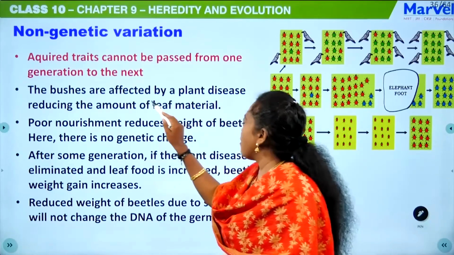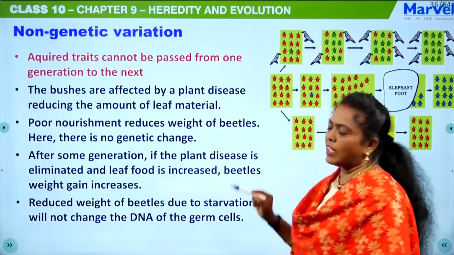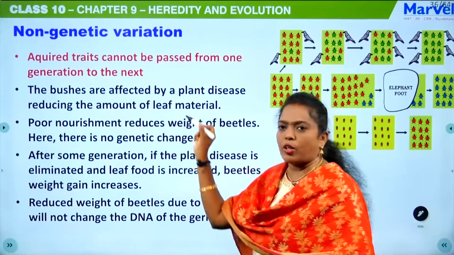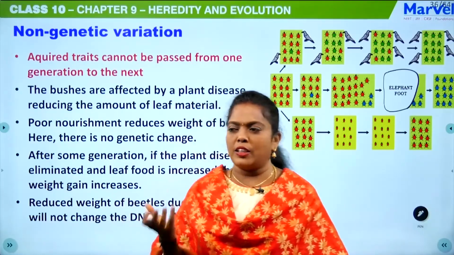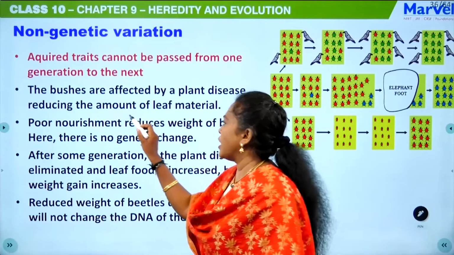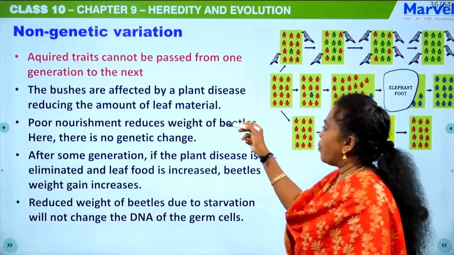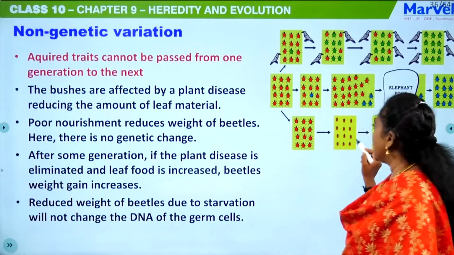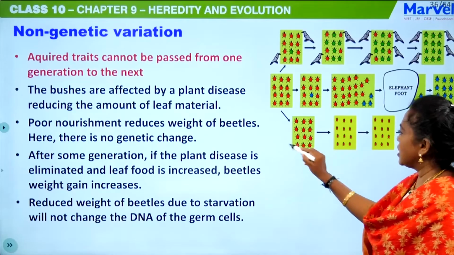The bushes are affected by a plant disease, reducing the amount of leaf material. So here there is a condition that the leaves are affected. The bushes are affected by a plant disease, so the beetle is not getting enough food. Because of the poor nourishment, the weight of the beetle changes. It reduces in size. Can you see here? This is the third situation.